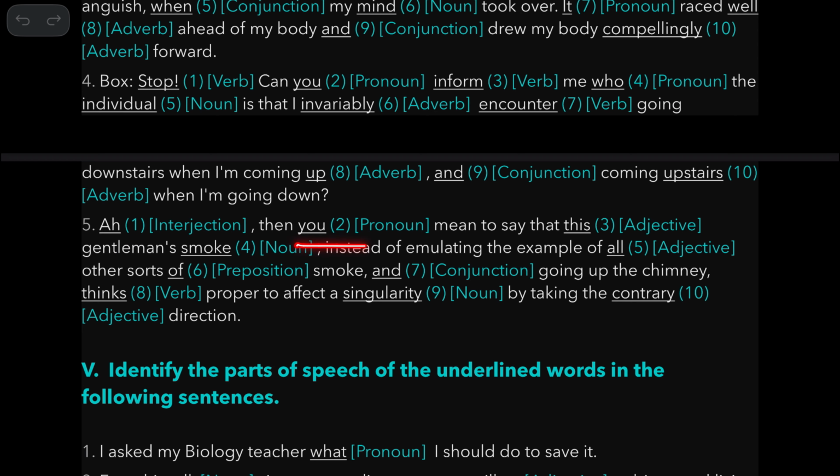Then you mean to say that this, so you use a pronoun. And this gentleman spoke. Okay, so this is an adjective, smoke is a noun, right? So then instead of emulating the example of all other sorts, so this is an adjective because you have its related noun here. This is a noun, sorts.